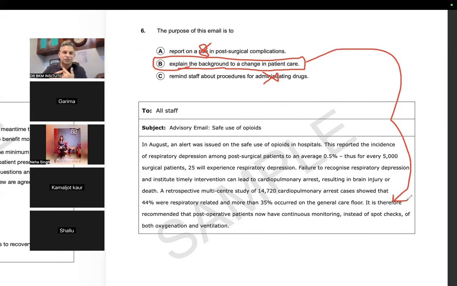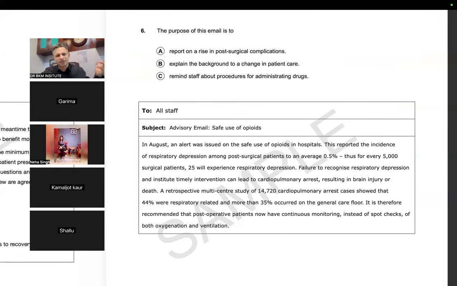That is what I want to teach you. OET works, especially for difficult questions, with elimination. Like question number 5 was easy. No elimination was required. It was a direct question. We did it directly. The second question was easy. We did it directly. But for questions like this, you need to think otherwise. You need to think with elimination: which out of A and B is not my answer. This is how you think.